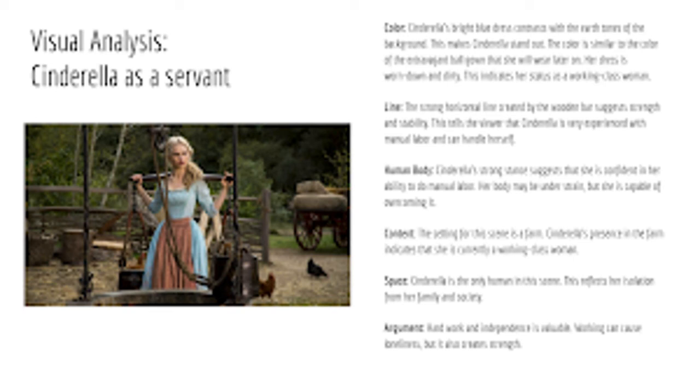Human body. Cinderella's strong stance suggests that she is confident in her ability to do manual labor. Her body may be under strain, but she is capable of overcoming it. Context. The setting for the scene is a farm. Cinderella's presence in the farm indicates that she is currently a working-class woman.